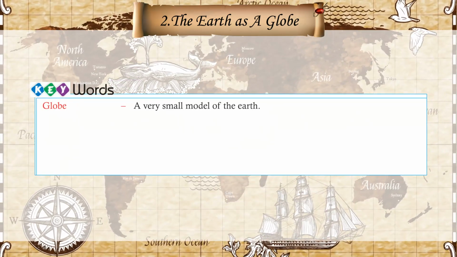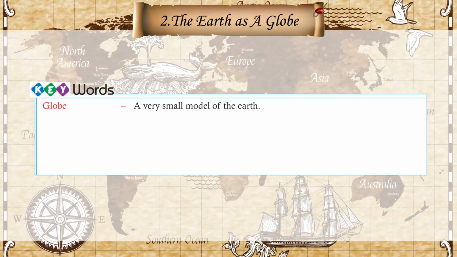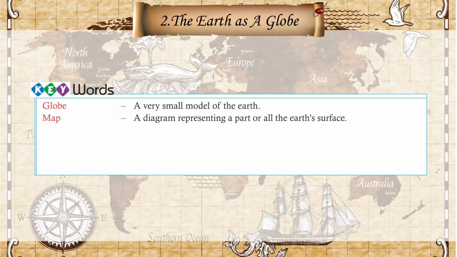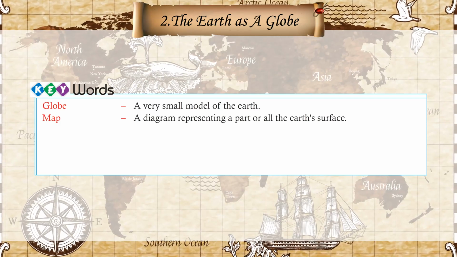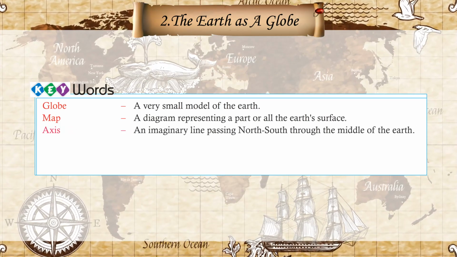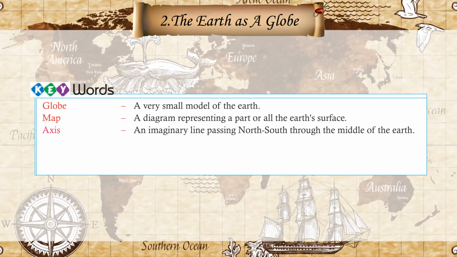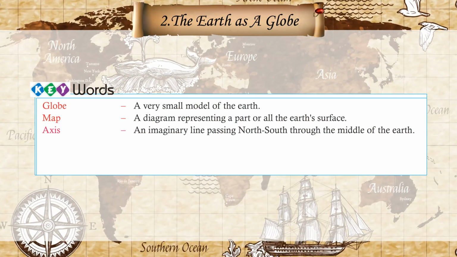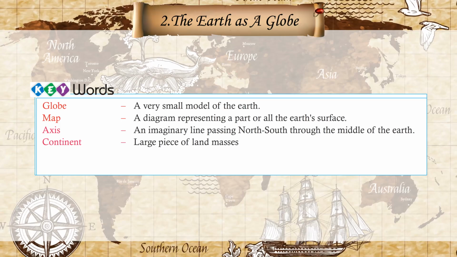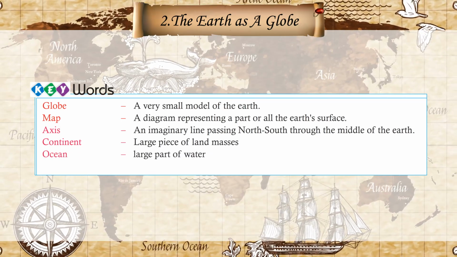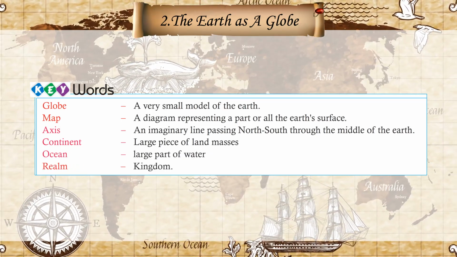Keywords: globe, a very small model of the earth; map, a diagram representing a part or all the earth's surface; axis, an imaginary line passing north-south through the middle of the earth; continent, large piece of land masses; ocean, large part of water; realm, kingdom.